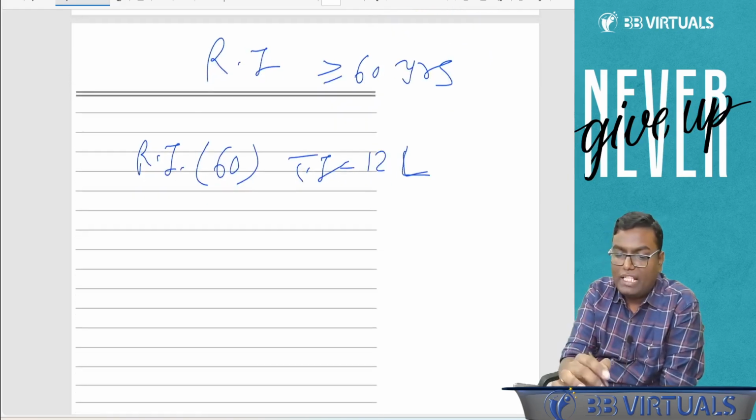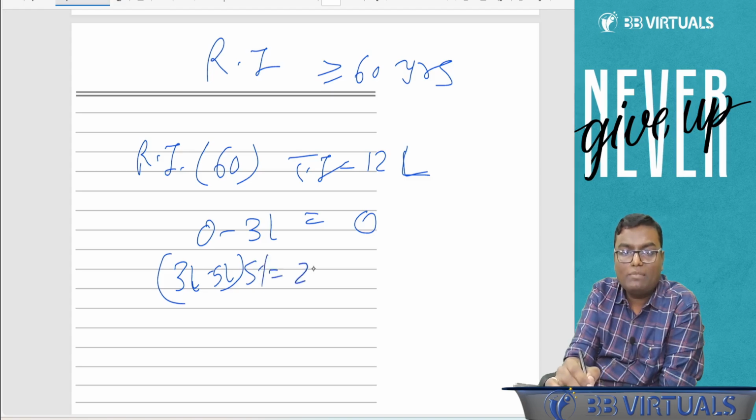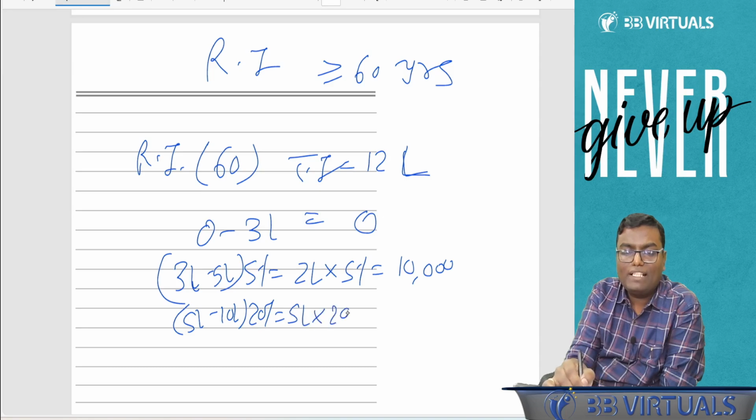So first of all, which kind of rates are applicable over here? Can I say 0 to 3 lakh there will be no tax. 3 lakh to 5 lakh it will be 5%. 3 lakh to 5 lakh means 2 lakh, on that 5% is 10,000. 5 lakh till 10 lakh it will be 20%, that means on the difference of 5 lakh it will be 20%, that will be fixed 1 lakh.